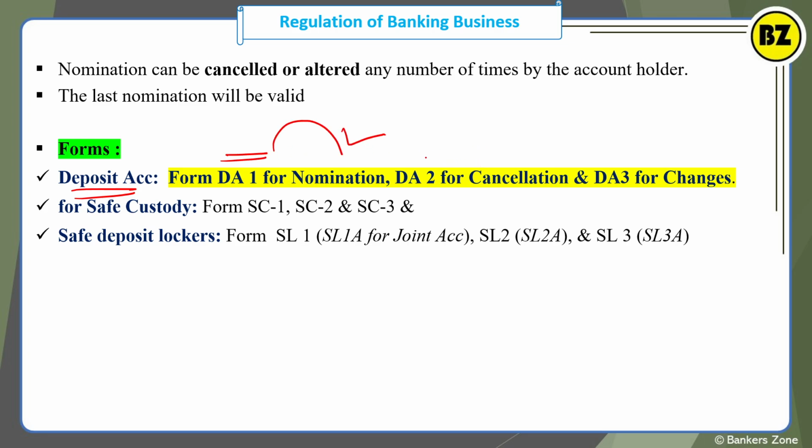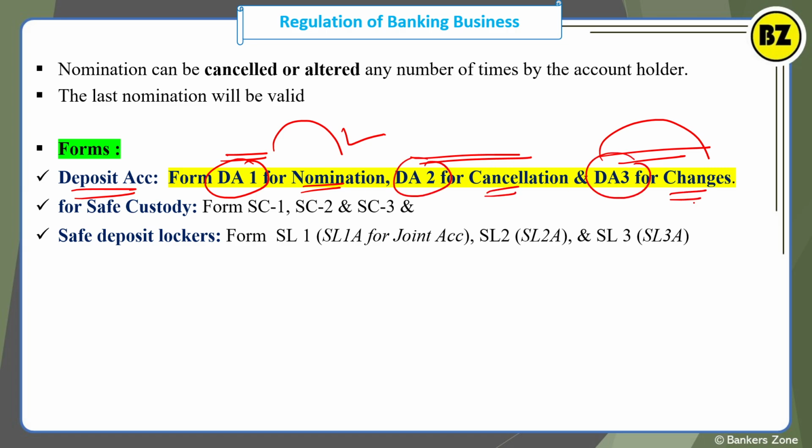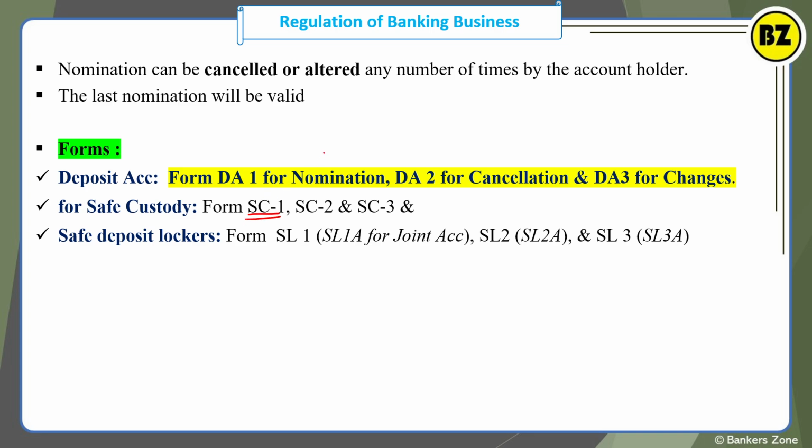If you have to cancel the nomination, the customer has to fill the DA2 form, and DA3 is for changes in the nomination, right? So you can check out, these forms are also available in your bank. DA1 is for doing the nomination, DA2 for cancellation of the nomination, DA3 for change in the nomination. For safe custody also we are having form SC1 again for nomination, SC2 for cancellation, SC3 for the changes. Again in the same way we are having for the lockers also. Form SL1 is for new locker nomination, SL2 is for cancellation of the nomination in the locker, and SL3 for changes in the nomination in the locker.